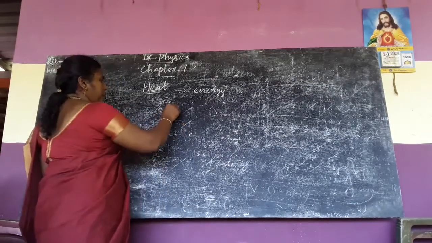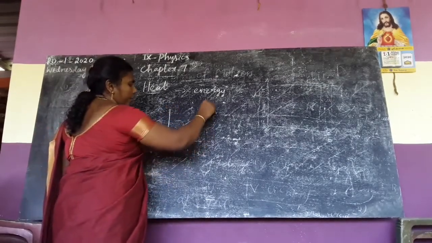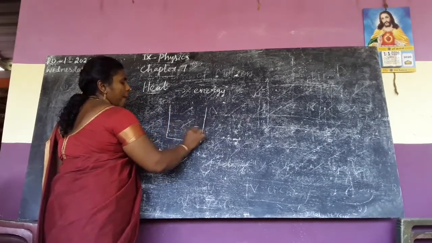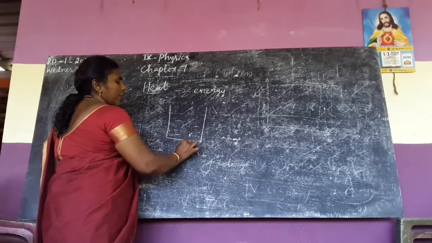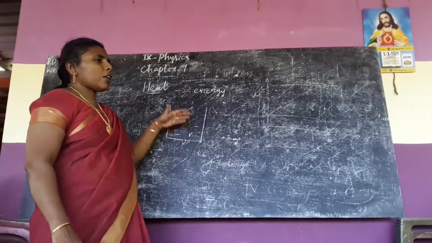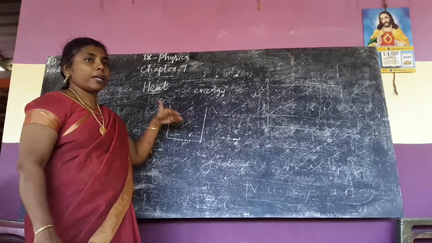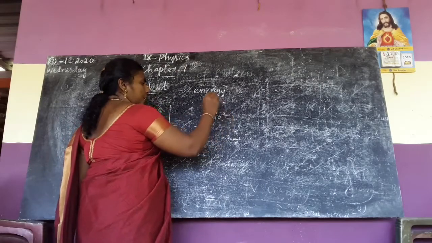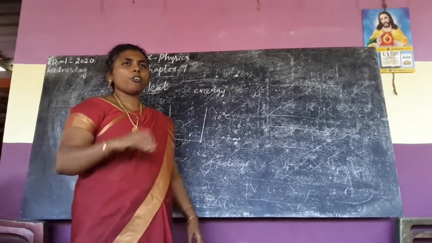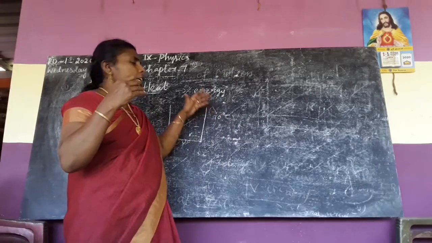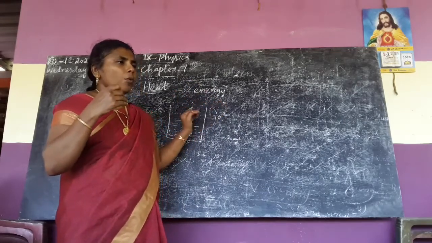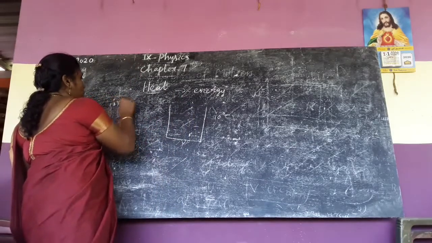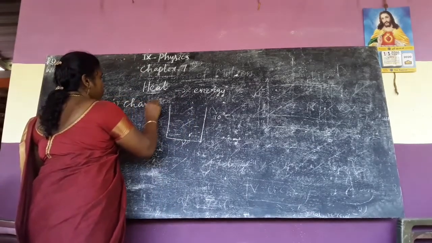Suppose a beaker. If you want to heat your water, what happens? We are taking some utensil, filling water, and giving heat. Now some changes take place in the water. The temperature will change. Suppose 10 degrees Celsius first, next 20 degrees, 30, 40, 50 degrees. At last it reaches the boiling point. So what is the change here? Change in temperature. The first effect of heat is change in temperature.